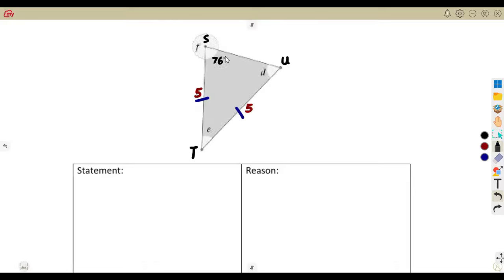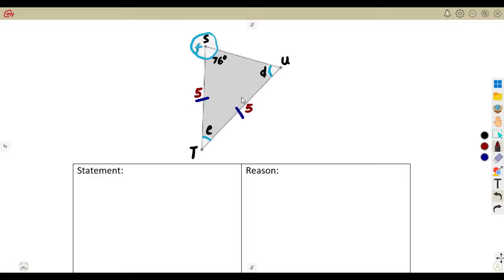Inside, we've got 76 degrees. Inside, we've got letter E, then we've got letter D. So the angles that we are supposed to calculate are the indicated ones. This E, this D, and the F there, they indicated it as a circle like this. Only that this paper is not clear, but they indicated it as a circle. Then they said this is your F, as a circle like that.